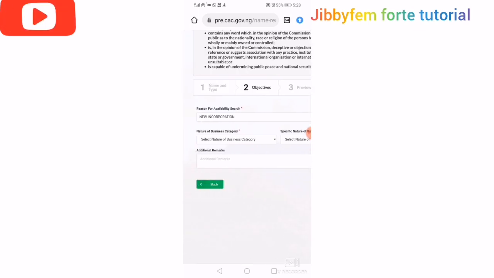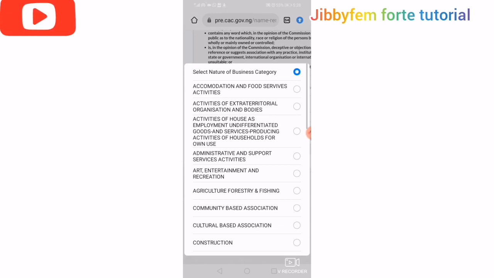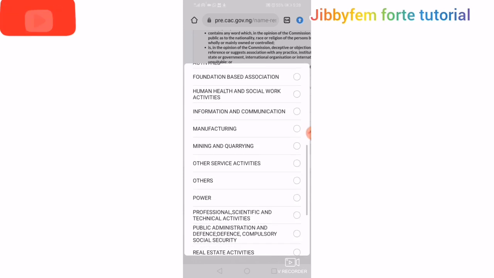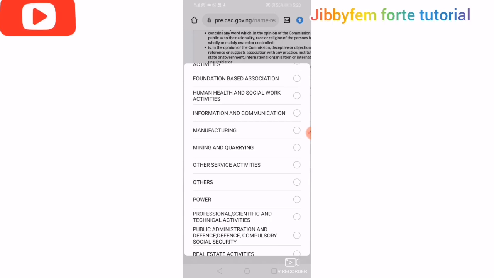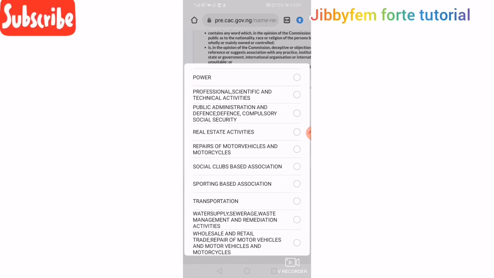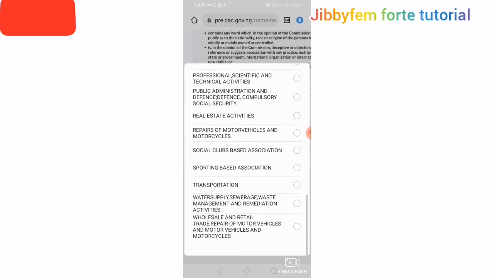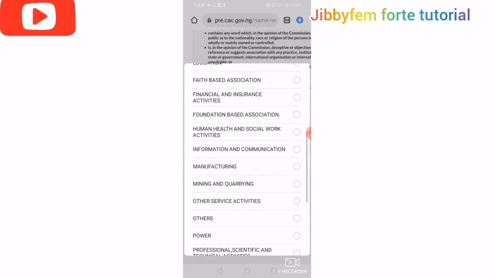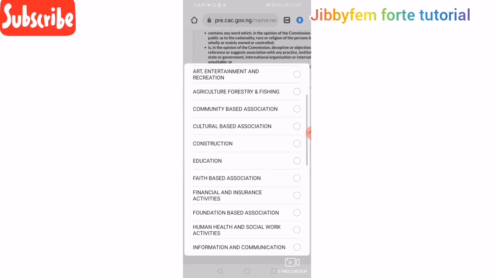Select business nature. Now you have to know whatever your business is all about. So you are going to go through the options and see whichever one is related to what you do. If you want to pick manufacturing, probably you are manufacturing footwear, so to say, you can decide to pick that. If you are into repairs, whatever you are actually into is what you are going to pick. And if you want to pick others, fine.